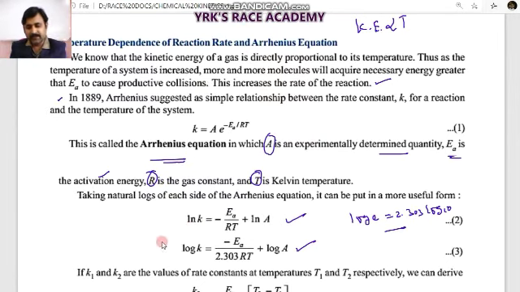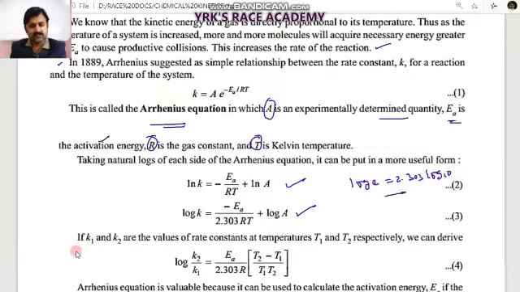If the temperature is different, then the rate constants are different. If you consider two temperatures T1 and T2, then the rate constants can be k1 and k2. In such a case, the difference between the Arrhenius equations becomes log(k2/k1) = Ea/(2.303 R) × (T2 - T1)/(T1 T2).